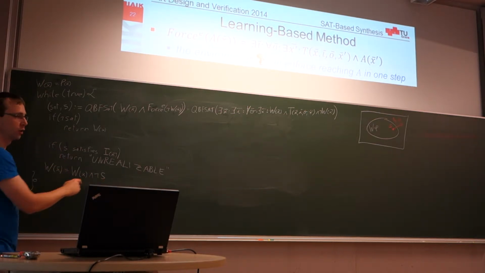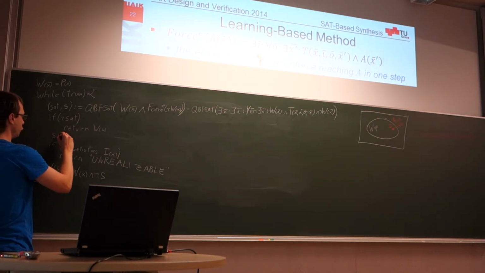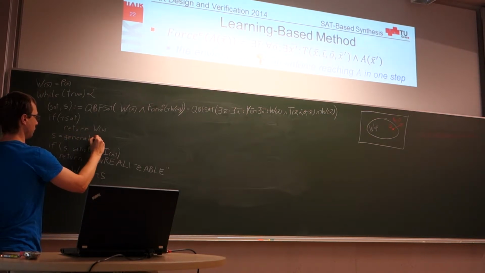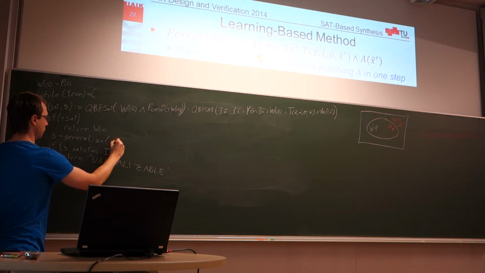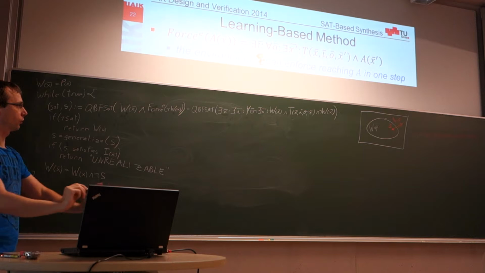Before we actually exclude this state S from our winning region, we will generalize it into a larger region of states that can be excluded in one step.